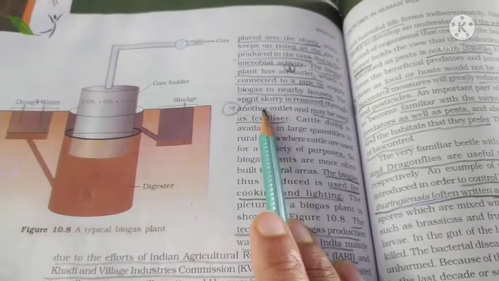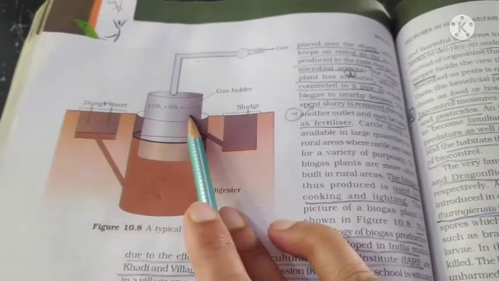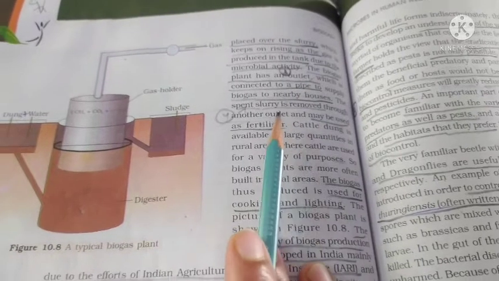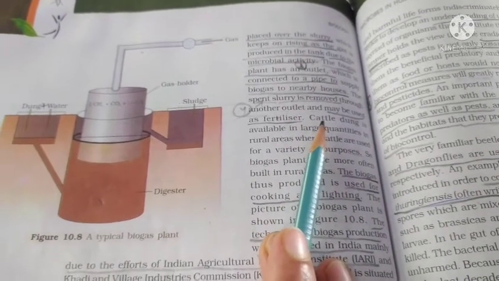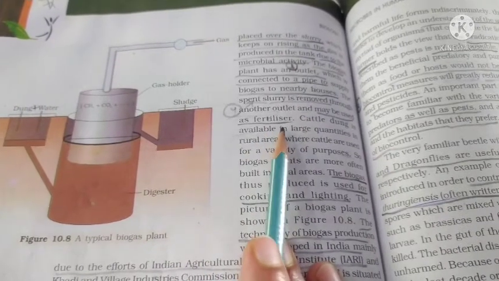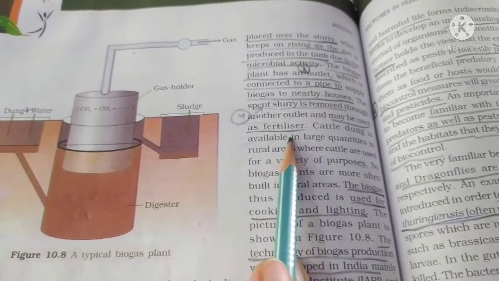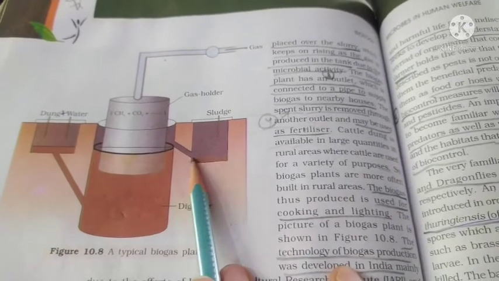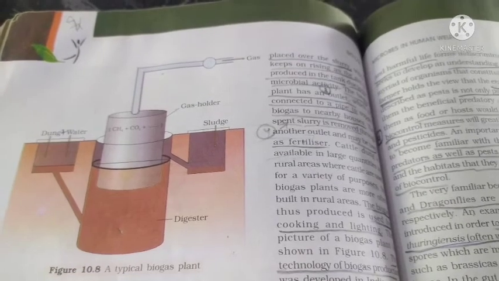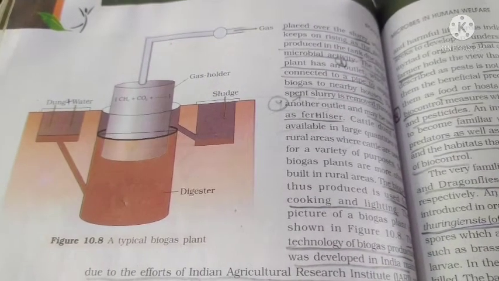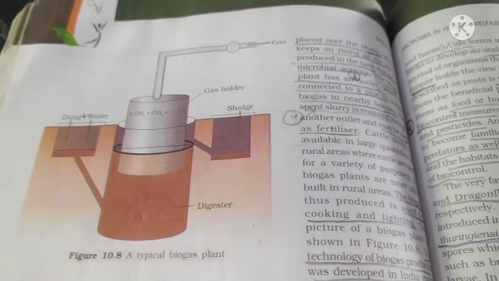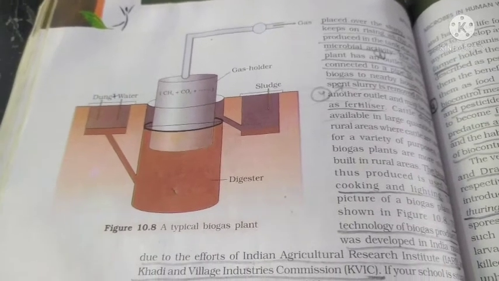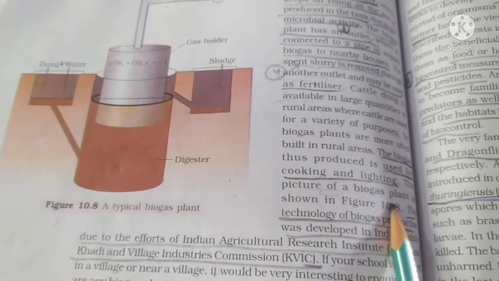The spent slurry means the slurry that has been used in making biogas, and the waste left behind is removed through another outlet and may be used as fertilizer. The biogas produced in the biogas plant can be used for cooking and lighting.